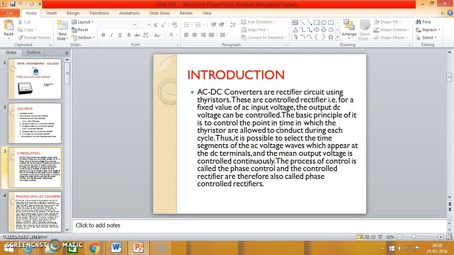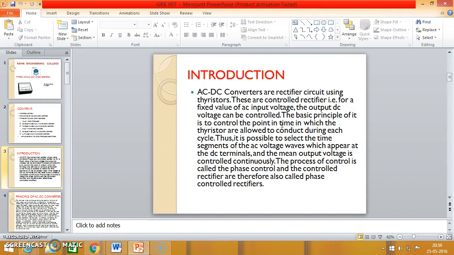Introduction: AC to DC converter or rectifier circuit using thyristor. These are controlled rectifiers: for a fixed value of AC input voltage, the output DC voltage can be controlled. The basic principle is to control the time in which the thyristors are allowed to conduct during each cycle.